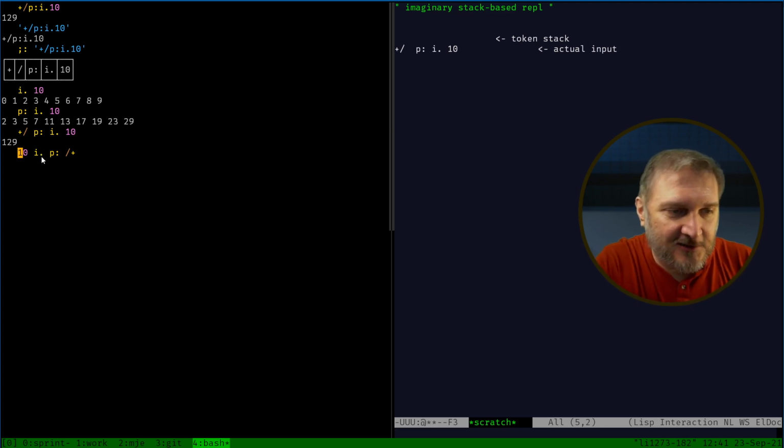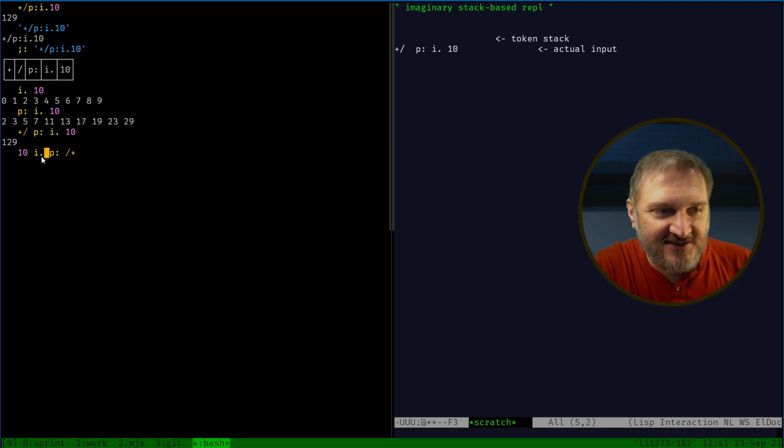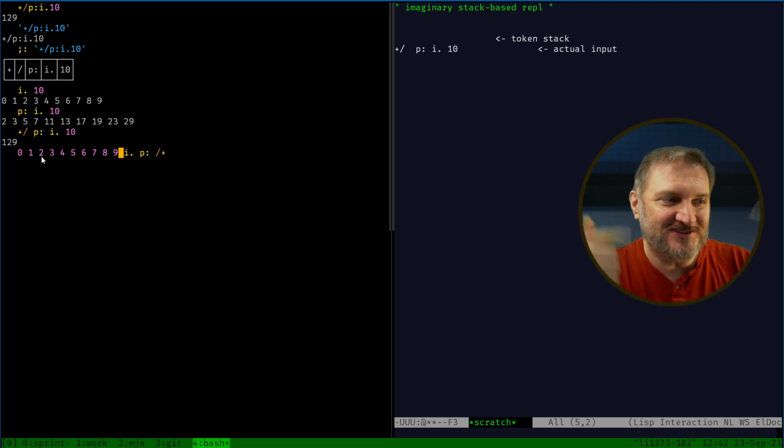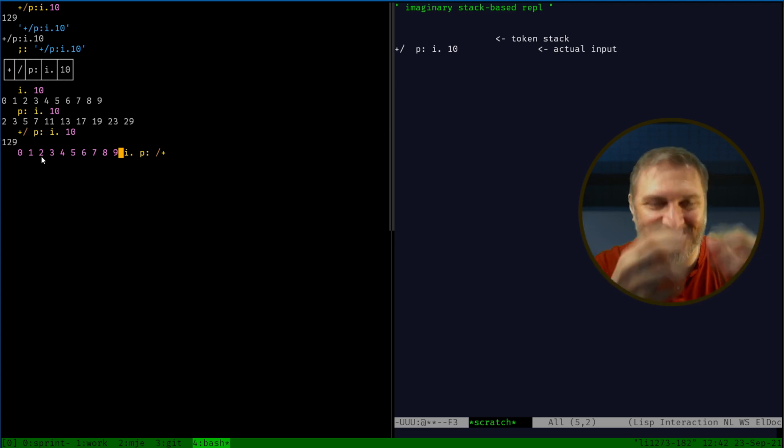It sees this is a verb. So the way it understands that is it invokes that verb, passing it the stack, doing whatever, or it's a function. So it invokes that function doing whatever, and that function operates on the stack. So it takes the 10 off the stack and instead pushes the array 0, 1, 2, 3, 4, 5, 6, 7, 8, 9 to the stack, and so on. So all of that was to say there's this language called Forth in which push and pop are just the way everything works.